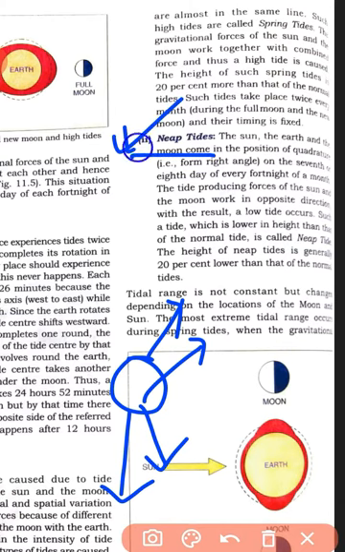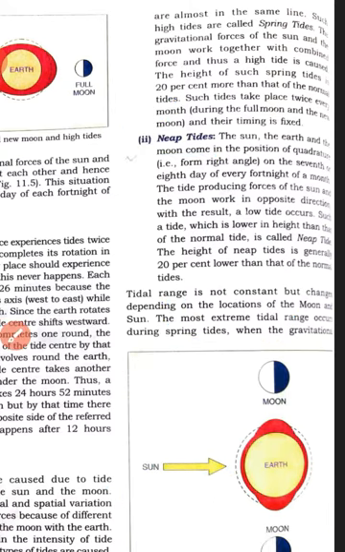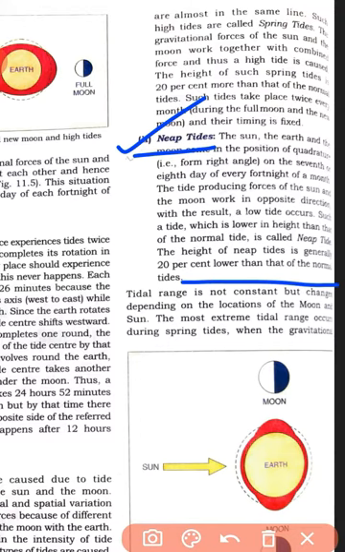And for the neap tides, the main mechanism is the quadrature position, or you can say the right angle position. The earth is in the middle, here is the moon and there is the sun, so the quadrature, or right angle position, is there. That is why neap tides mainly occur. Such a tide, which is lower in height than the normal tide, is called the neap tide. The height of a neap tide is generally 20% lower than that of a normal tide, so the range will be very small.